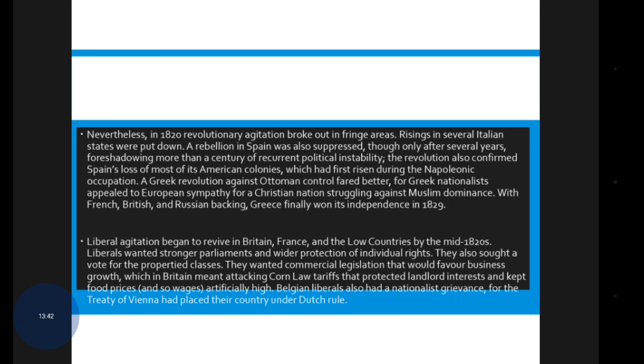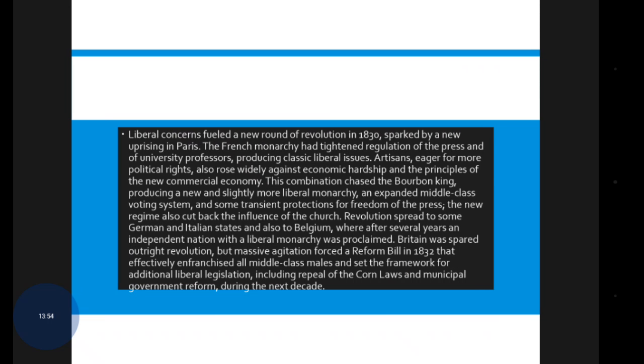Belgian liberals also had a nationalist grievance, for the Treaty of Vienna had placed their country under Dutch rule. Next, the liberal conscience fueled a new round of revolution in the 1830s, sparked by a new uprising in Paris. The French monarchy had tightened regulation of the press and of university professors, producing classic liberal issues.